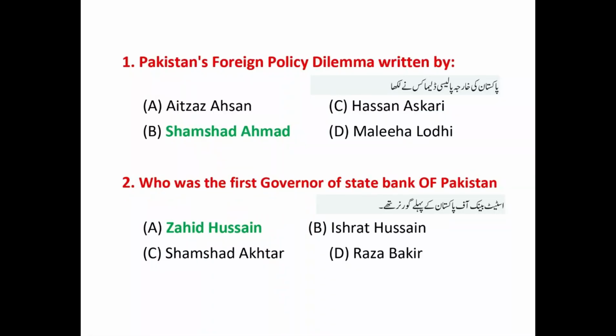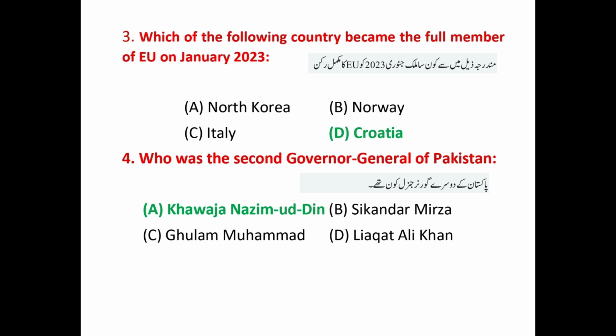Question number 1, Pakistan Foreign Policy Dilemma written by, that answer is Shamshad Ahmad. Question number 2, who was the first governor of State Bank of Pakistan? That answer is Zahid Hussain. Question number 3, which of the following country became the full member of EU on January 2023? That answer is Croatia. Question number 4, who was the second Governor General of Pakistan?